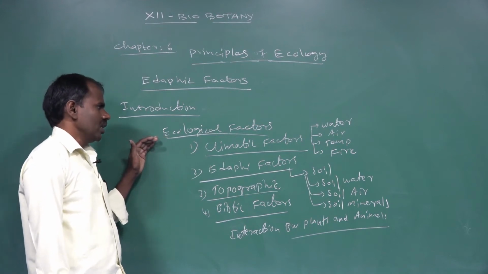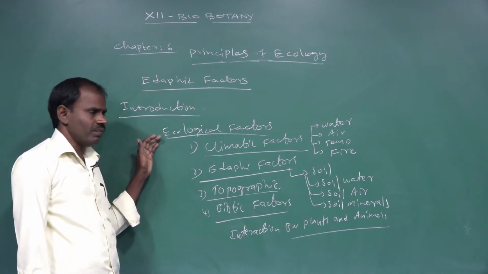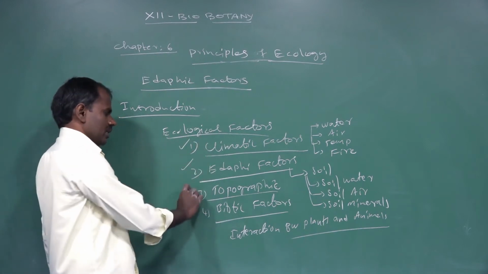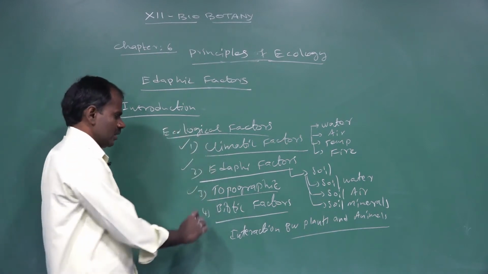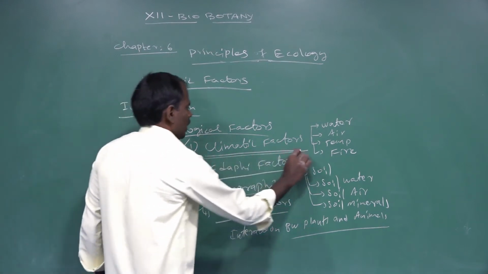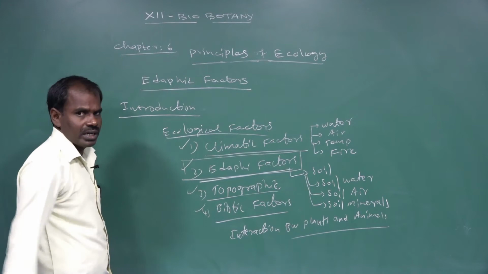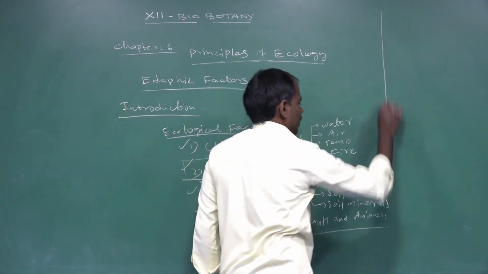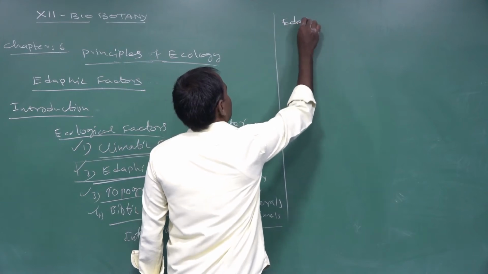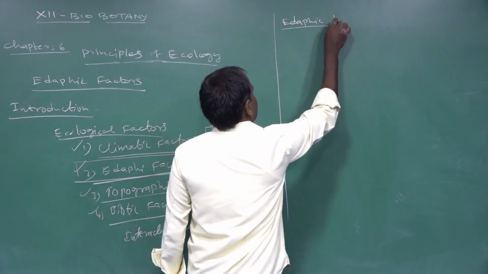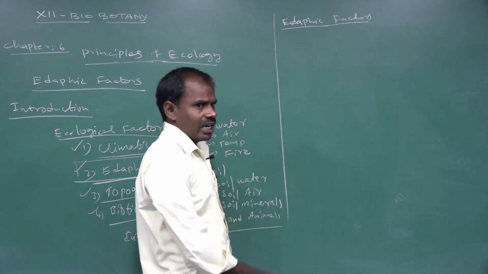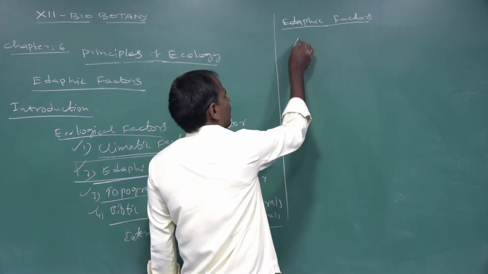How many factors are involved in ecological factors? There are 4 factors. The first one is climatic factors, the second is edaphic factors, the third is topographic factors, and the fourth is biotic factors. Now I am going to discuss edaphic factors. So what are edaphic factors? Edaphic factors consist of only abiotic factors.